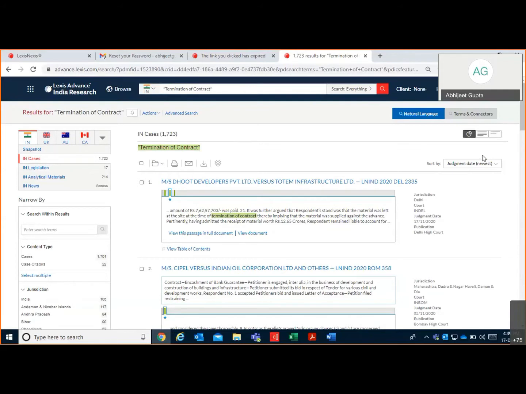Now, again, you can sort your result by selecting relevance, document title A to Z, Z to A, jurisdiction A to Z, Z to A, court highest to lowest, lowest to highest, judgment newest on top, oldest on top. You can select as per your requirement.